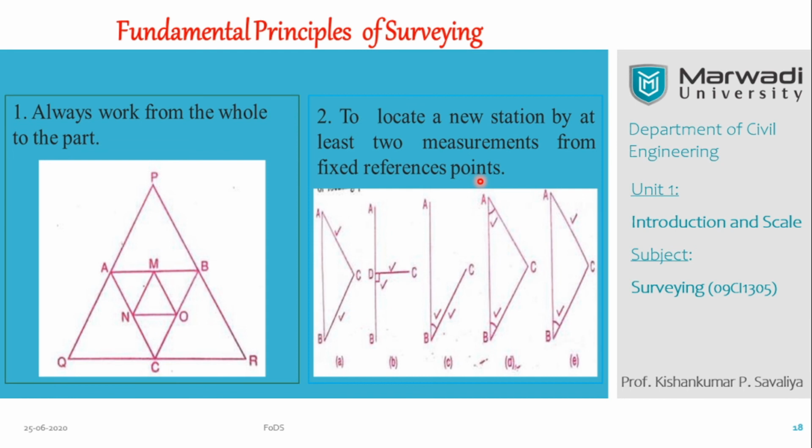Surveying does not exist without a reference point or reference line. So the second principle explains the importance of the reference line. To locate a new station by at least two measurements, we have two kinds of measurement: one is angular measurement and the second is distance measurement. We are going to discuss that in detail in the next lecture.